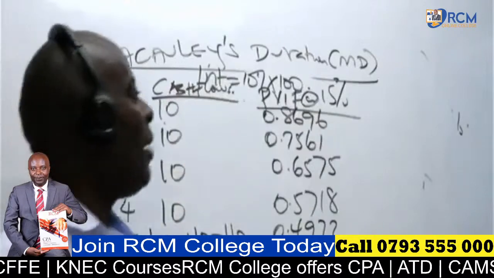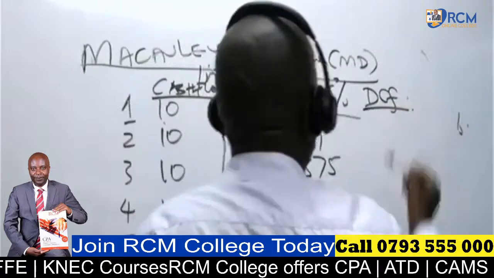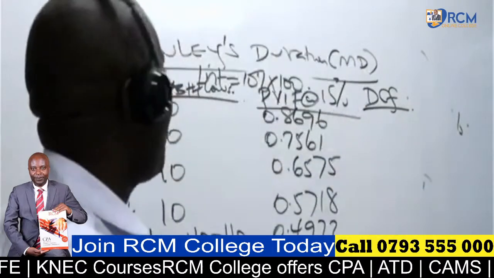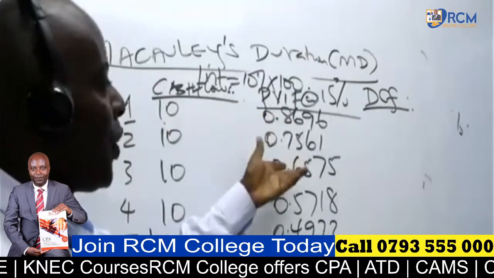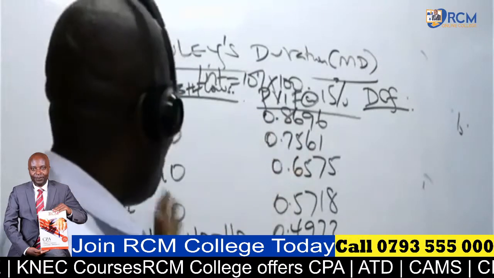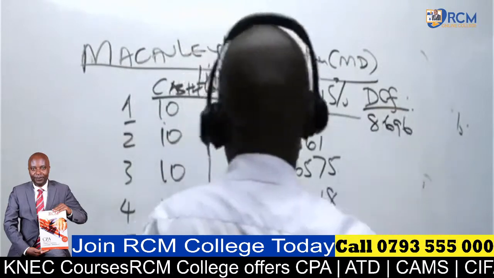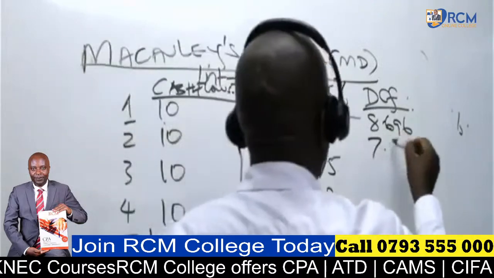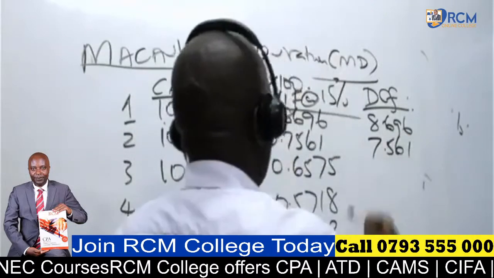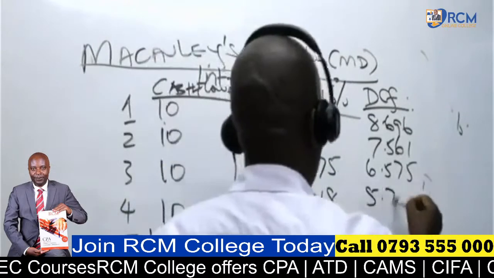Great. Then create a column here for discounted cash flows. So you are taking this times this. Very easy. You can do 3 decimal places here. The first one, 10 times this, is 8.696. And then 10 times this gives me 7.561. This gives me 6.575. This gives me 5.718.